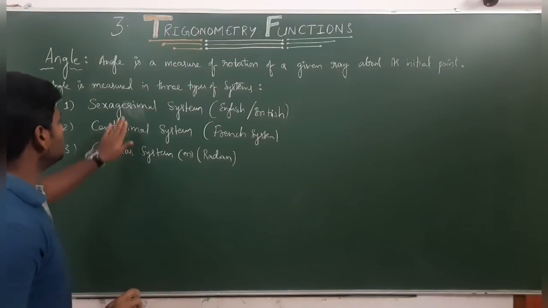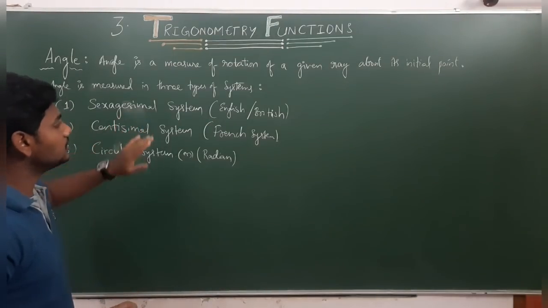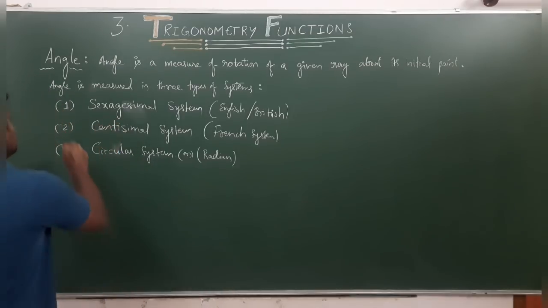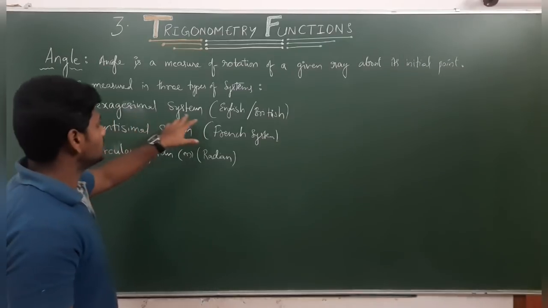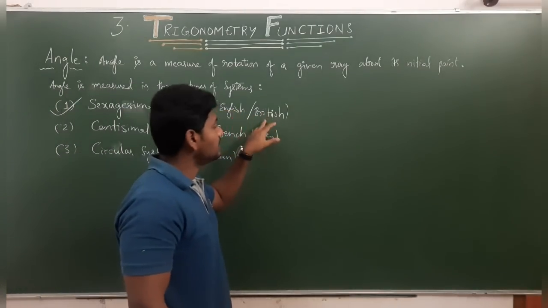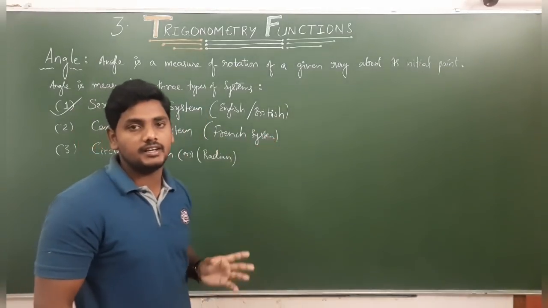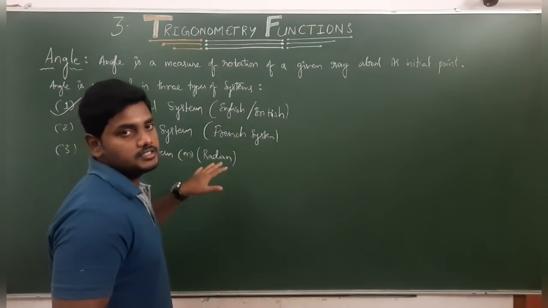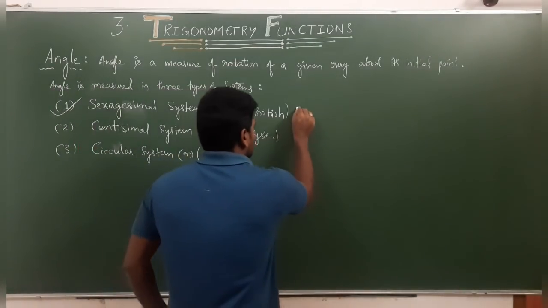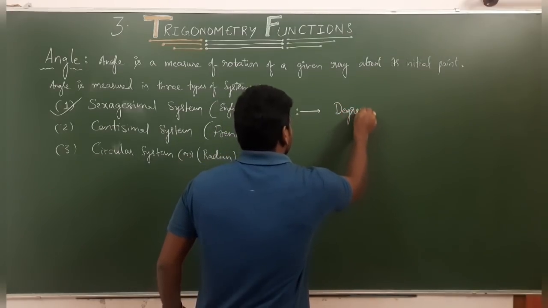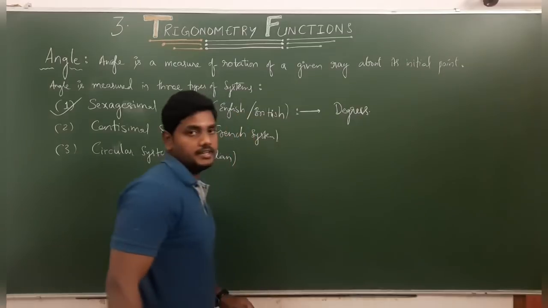Generally, throughout the world, the system we are using is the sexagesimal system. Why? Because this is the English or British system. The Britishers colonized almost every country in the world, so everywhere they implemented this English system, in which the angle is measured in degrees. Remember guys, angle is measured in degrees.